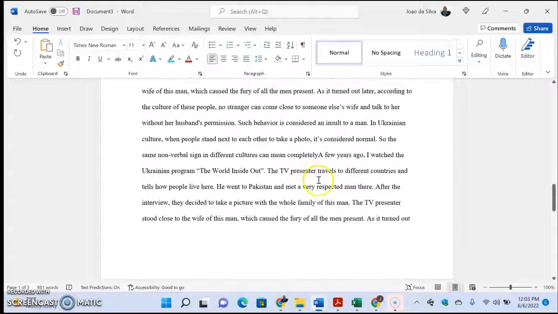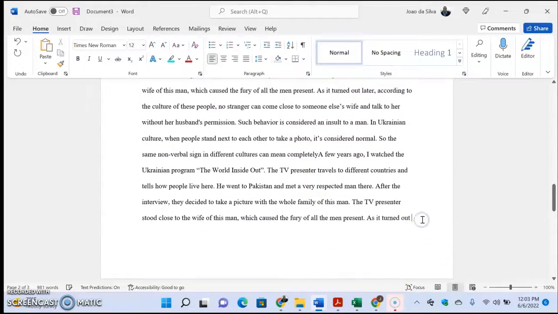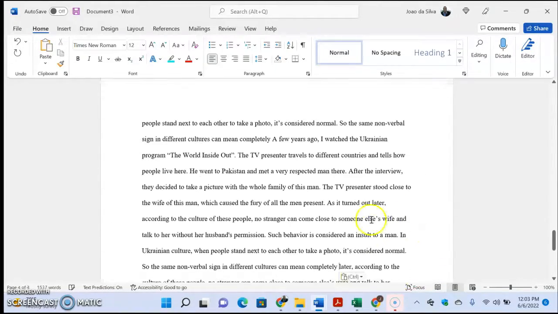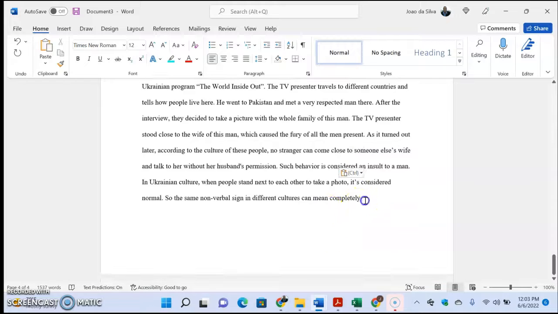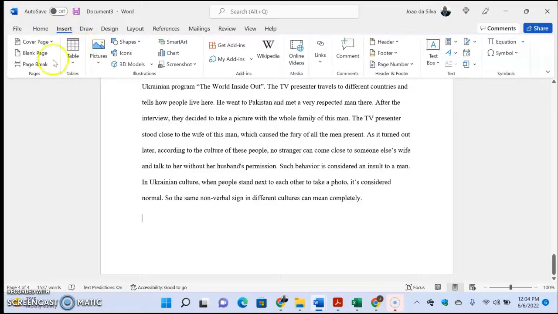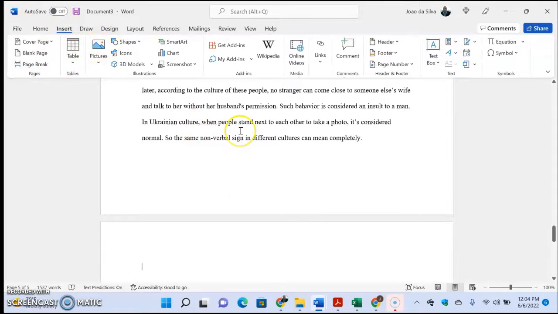Now, at the end of your paper, and this was a long paper, it had 4 pages to it. When you're at the end of it, you're going to insert a page break and go to your works cited page.